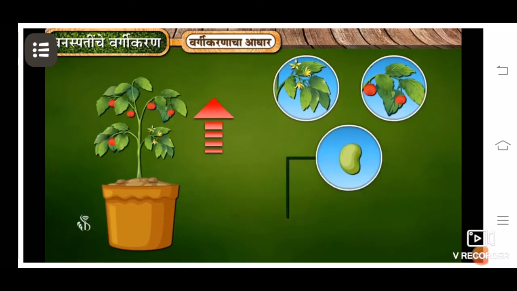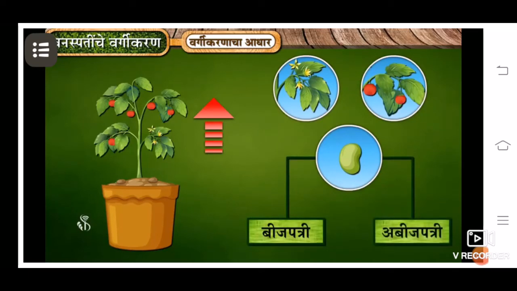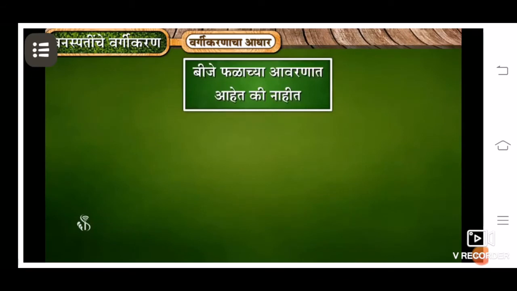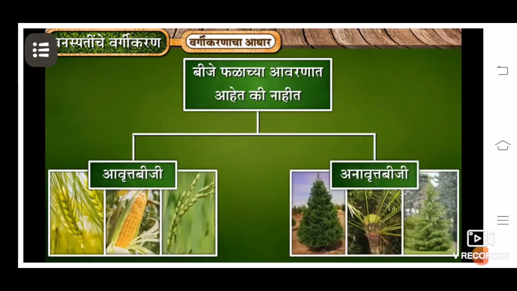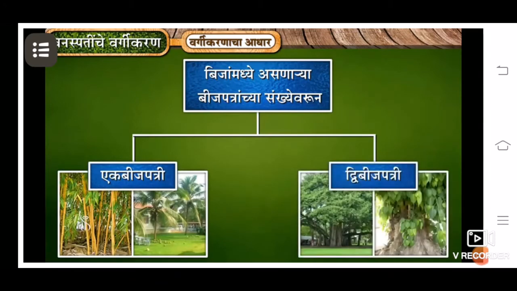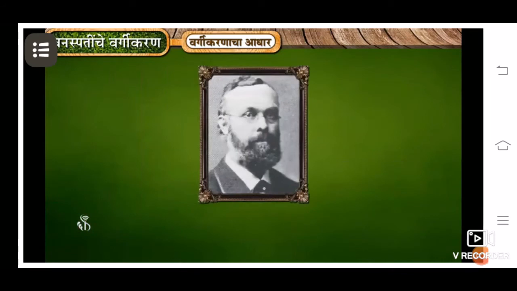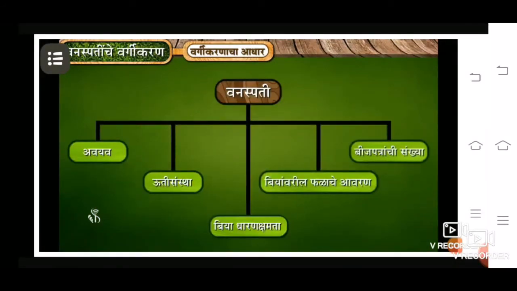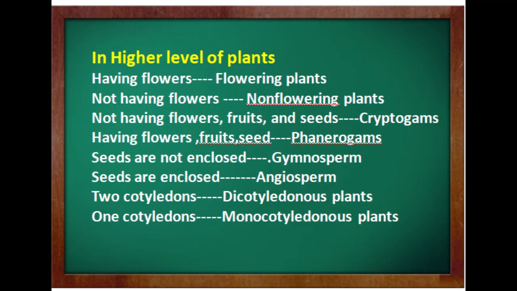If they have them, do they possess the seeds in fruits? They also consider fruit, root, flowers, and according to those characters, plants are classified into cryptogams and phanerogams, and also gymnosperm and angiosperm. According to cotyledon in the seed, they are classified into monocotyledon and dicotyledon.